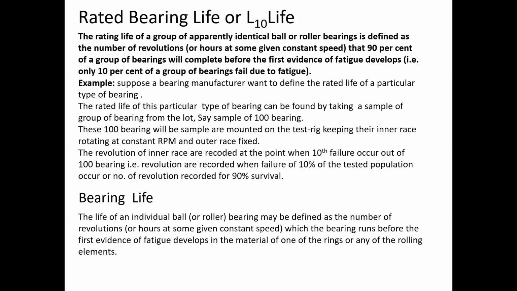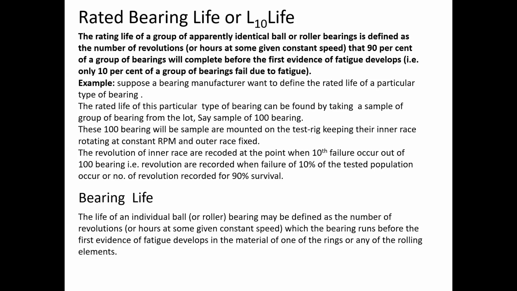That means, let's say at 90,000 revolutions the first crack appears in the first bearing. Then the second bearing shows the first crack at 2 lakh revolutions.